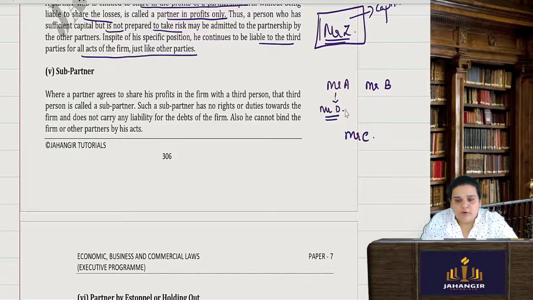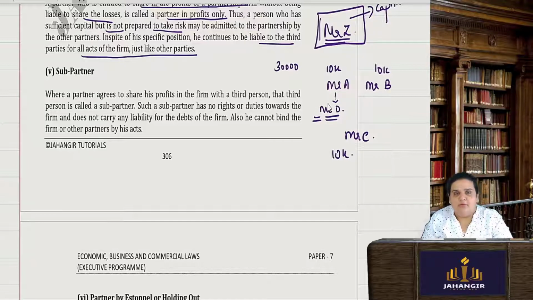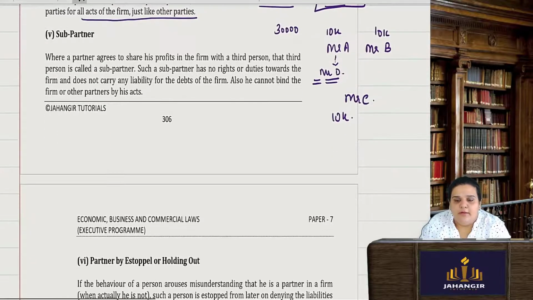So here what will happen, whatever share Mr. A will get from the profit. Say there was a profit of 30,000, equal sharing, so 10,000, 10,000, 10,000. There will be no separate profit given to Mr. D. Mr. A will have to share his share with Mr. D in whatever ratio. It might be 3:1, or 30% and 70%, something like that. But it has to be between that partner and the sub-partner only. The firm is not liable to pay that particular person.